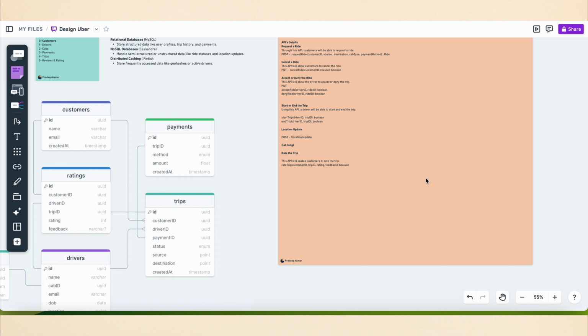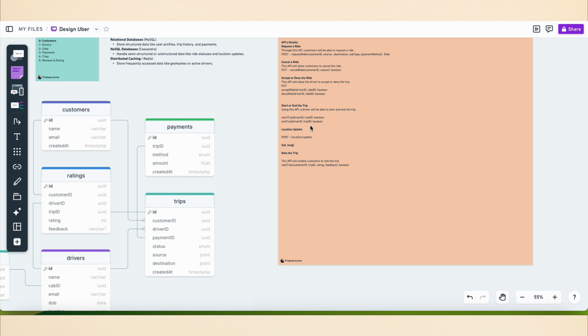Similarly, there is another API: the customer should be able to cancel a ride. Again, it requires the ride, and it should be a PUT call, and provides a boolean status. For the drivers, we have to accept or deny a particular ride, so we should have an API. Once a customer raises a request for the ride, we must have a PUT call that the driver can use to accept. So we again have a driver ID and ride ID. For accept and deny, we have two options or two APIs, and it can return a boolean.